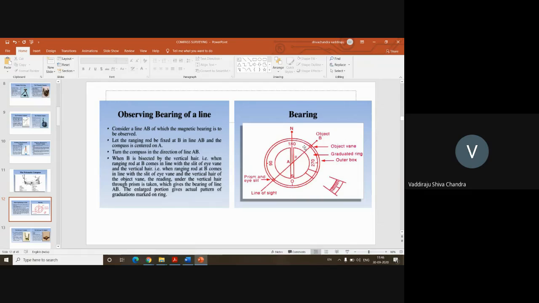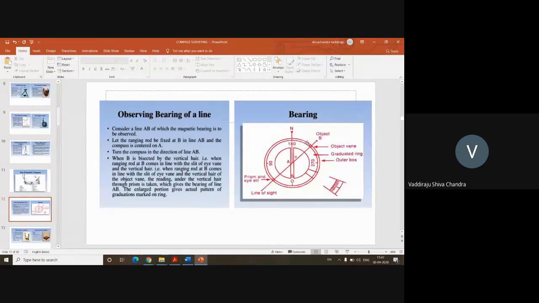Now if you can see here, there is a north point, and there is a line AB. I am going to establish my compass instrument at A, and rotate my compass till I am able to see the object at B through the sight vane, through the object vane. Once I sight this object at B, I will read how many graduations there are in the compass from this end to this object. I'll count all those graduations and say that the bearing of line AB with respect to magnetic north is 30 degrees or 33 degrees or 36 degrees, whatever the angle may be.